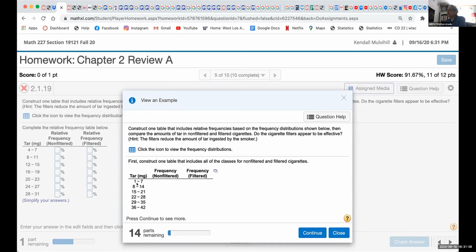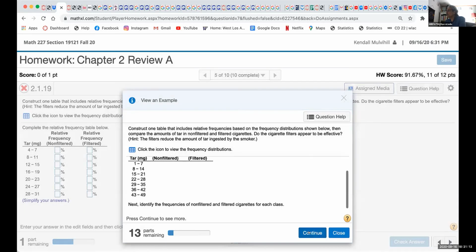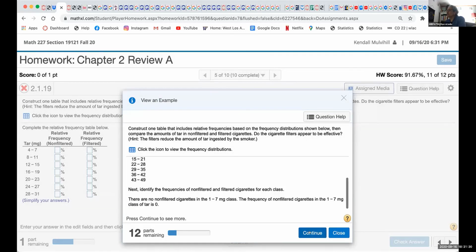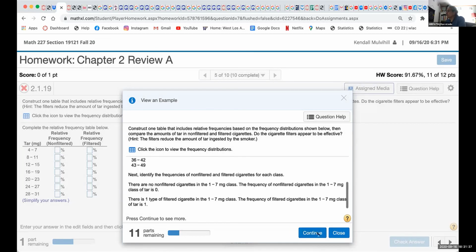The range is a little different here. Then if you click on continue, it says next, identify the frequencies of non-filtered and filtered cigarettes for each class. That's the one that you were talking about to Philip, I see. And then we click on next.